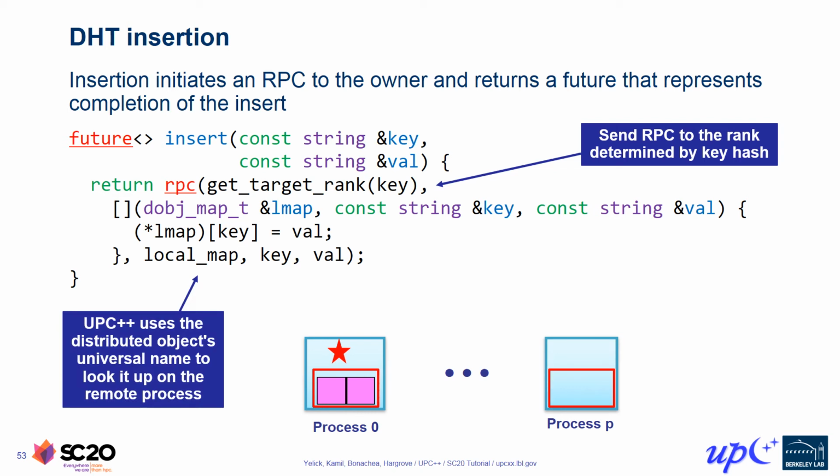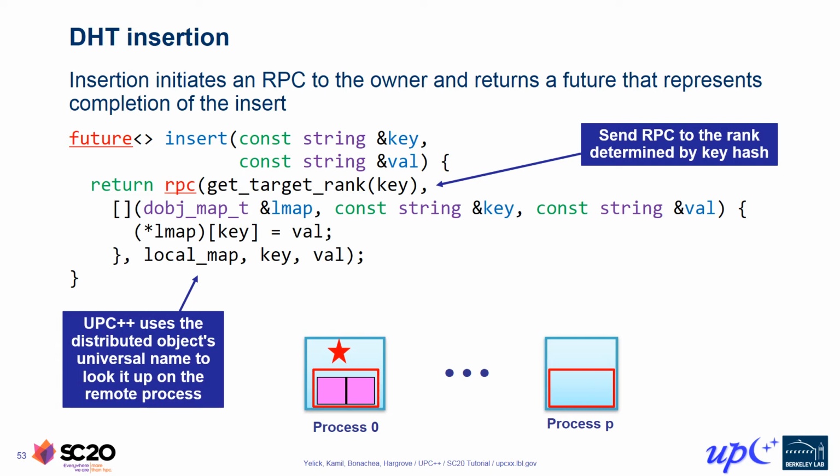The first argument to our RPC is a reference to the local map field of our DHT object. Recall this field's type is actually a dist object. Here we are relying upon a special interaction between dist objects and RPC. When we pass this reference to a dist object into RPC, the UPC++ runtime notices this is a dist object and implicitly converts this argument into the universal name associated with that distributed object. So this dist object reference argument is implicitly converted into a universal name that is sent over the network to the target process, and upon arrival that name is converted back into a reference to the target's representative of the same dist object.